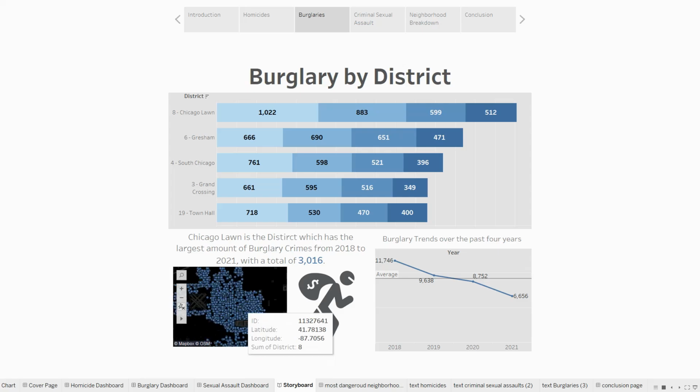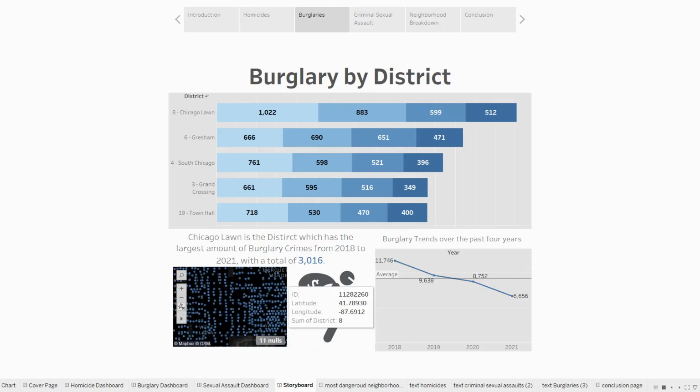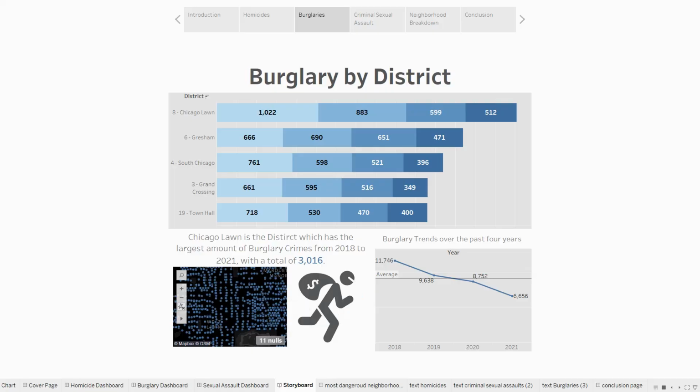And if you zoom in, each one of these little blue dots is a specific crime that happened. This is actually Midway Airport, so if you want a little more relation into where you are, you've got Burbank, which is part of the suburbs. If you zoom in, it'll show you a little more of which neighborhoods. I made it a little easier so you guys can see. We've got Marquette Manor right there. So yeah, let's move into criminal sexual assault.